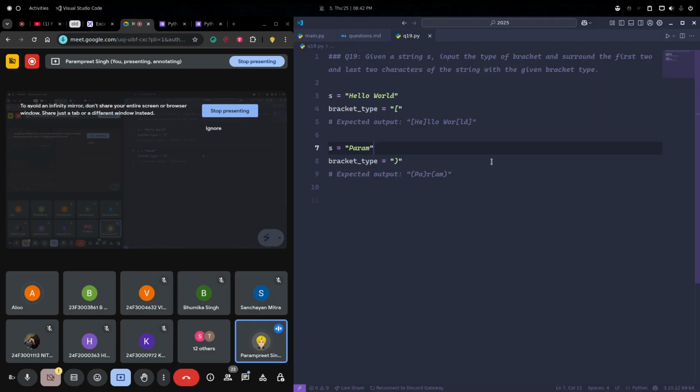This is in your OOP2 mock, right? We have only one bracket. Yes, that was only for one bracket, but here I have increased the complexity of the question to input the type of bracket. Let's say the user enters curly braces, then you have to output this one for this input. This is just a condition based question.